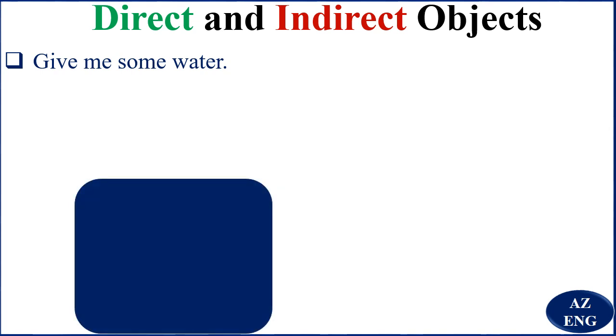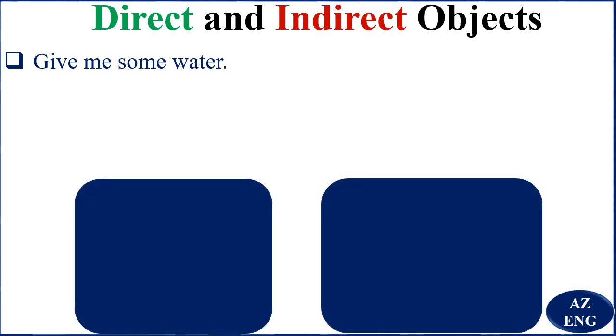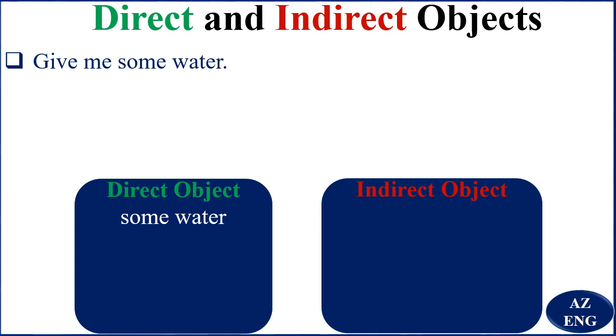Let's have this table. Okay. Now the direct object, you say give what? You give some water. Some water is the direct object. To whom? To me. Me is the indirect object. The direct object is some water. To whom? To me. Me, indirect object. Some water, direct object.